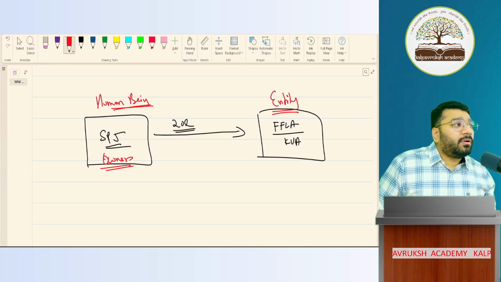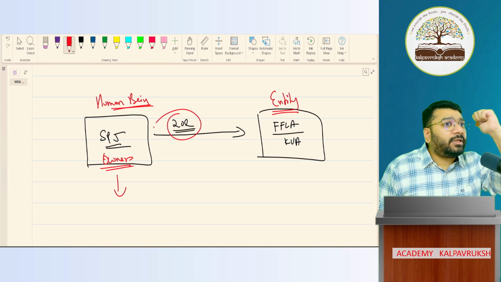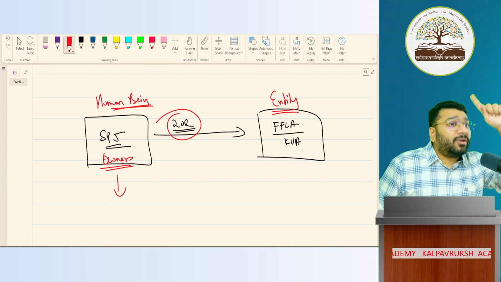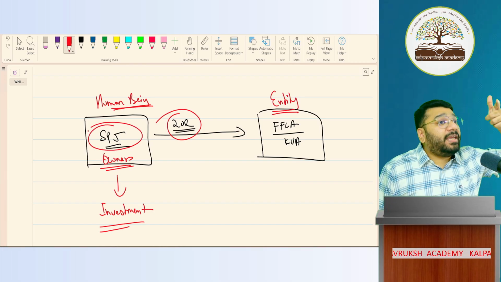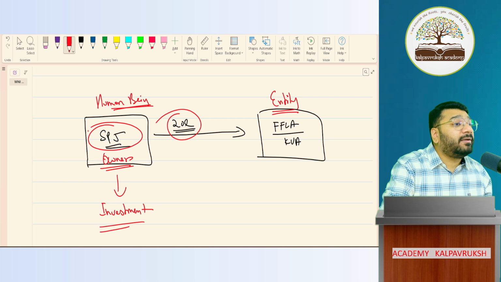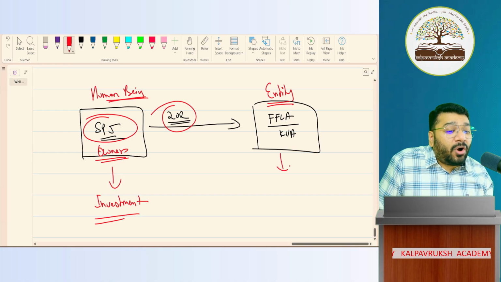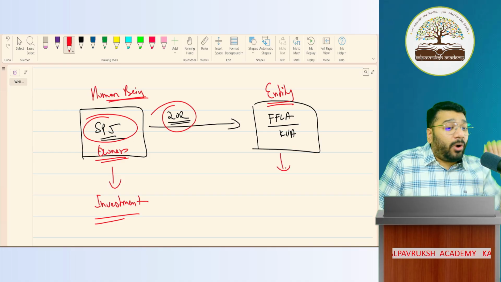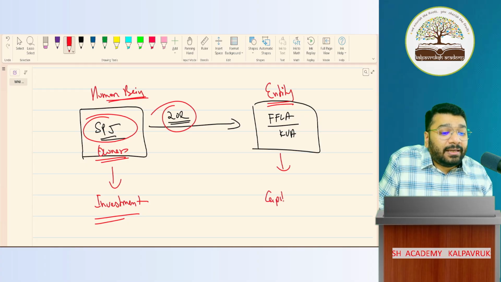So, from SPJ's viewpoint, this 20 lakh rupees is called what? Capital? Wrong. It is called investment. From the point of view of SPJ, the owner, this money given to the business is called investment. So, from whose point of view is it capital? It is from the point of view of the entity. From the entity's viewpoint, the money the business receives is called capital.